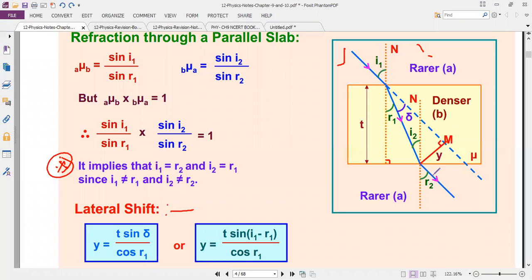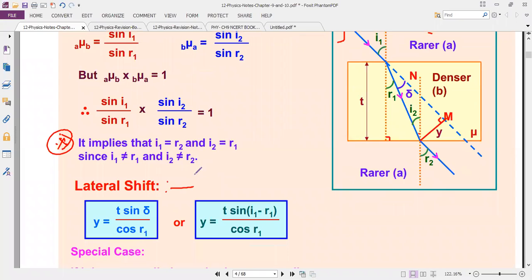denser medium to rarer medium. So now it is away from the normal. In this changing angle, it is called lateral shift. This one, this y is the lateral shift. The formula is y equal to T sine delta divided by cos R1. Otherwise, y equal to T sine (I1 minus R1) divided by cos R1.